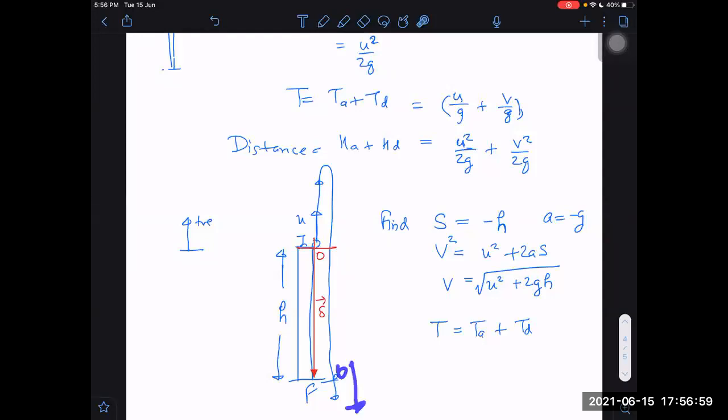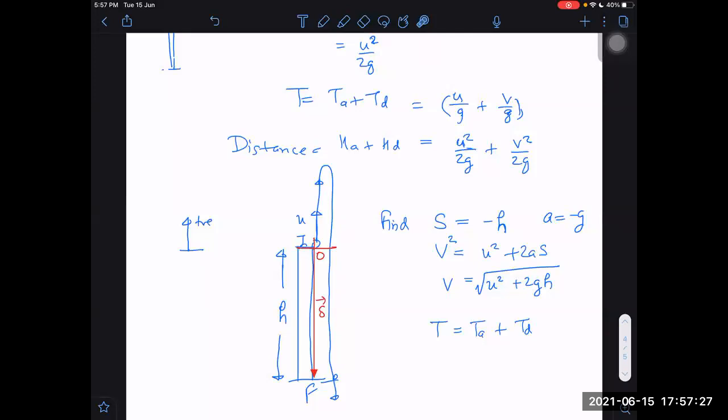Whenever you are about to commit such a mistake, don't think that the formula is wrong, but try to find out where you committed the mistake. If you are not able to find it in your exam, then forget that part, but write the answer as plus 2GH only, because I know that finally it cannot be less, it has to be more than U. Okay. Understood now?